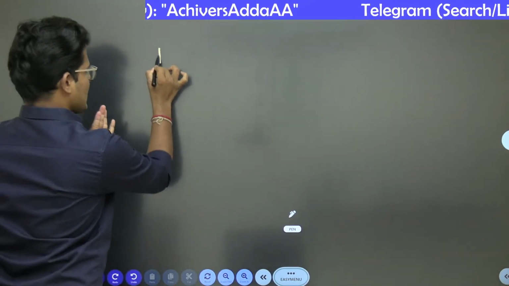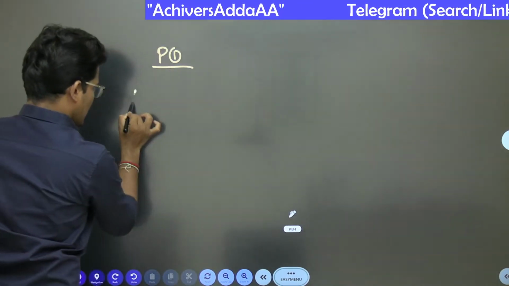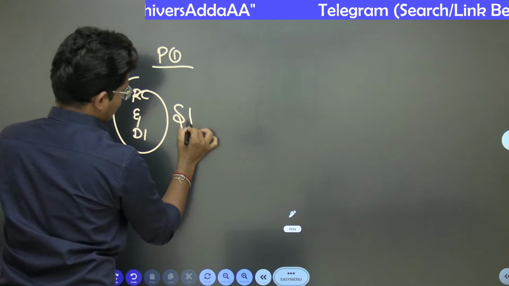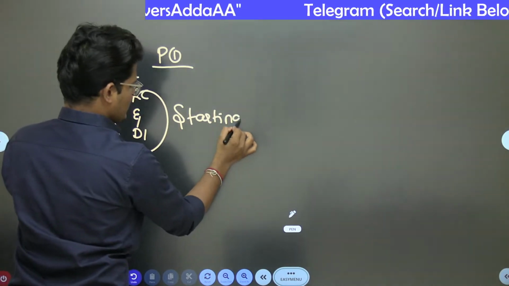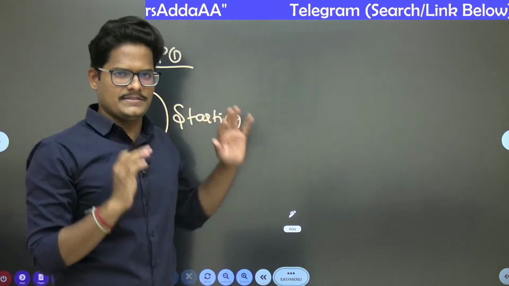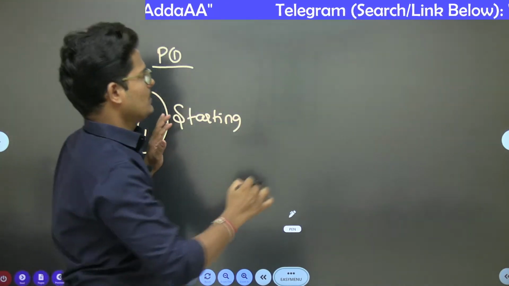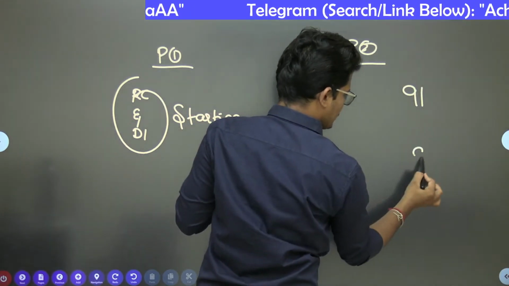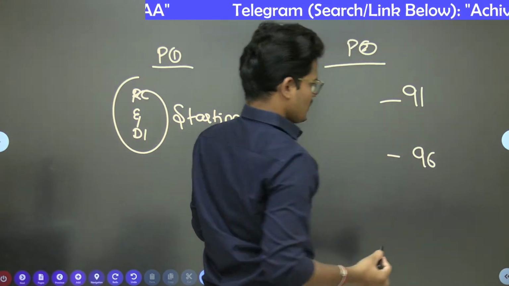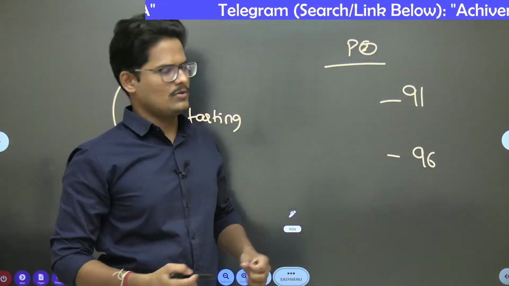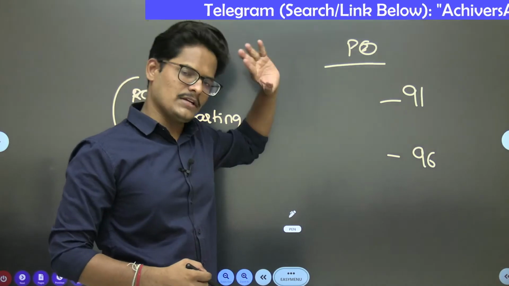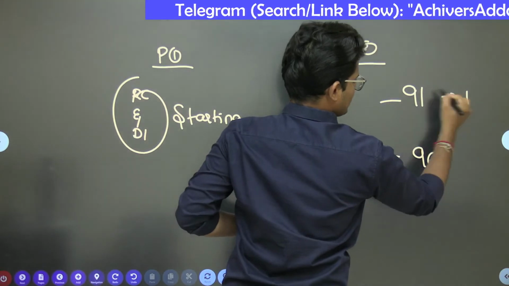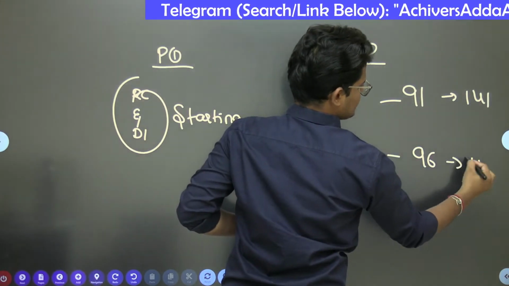When you start with paper 1, do the RC and DI in the beginning itself. It will save your time and your mental process will be easy to tackle these two types in the beginning. In paper 2, click on the 91 number, click on the 96 number directly. If questions in paper 2 start with 51, then go and click on 141, instead of 146.